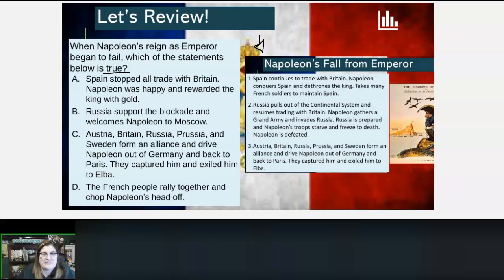So which of these matches up with one of these? Thank you, Jemiah. Yes, we can see that C is going to be the correct answer because it matches up with one of these answers over here. We know that Spain didn't stop trade. We know that Russia didn't support the blockade and welcome Napoleon to Moscow, and we know that the people didn't rally to behead Napoleon. So C is going to be our logical answer.